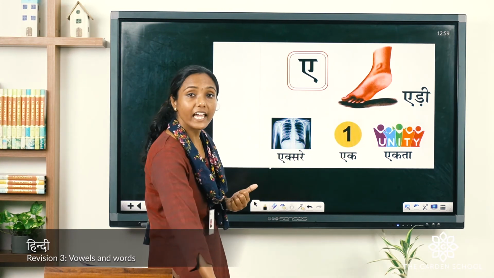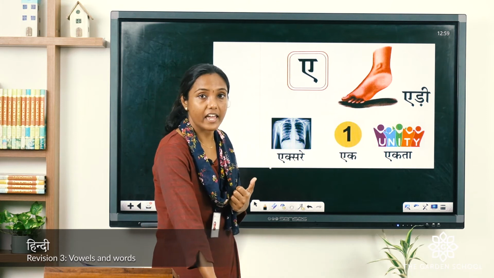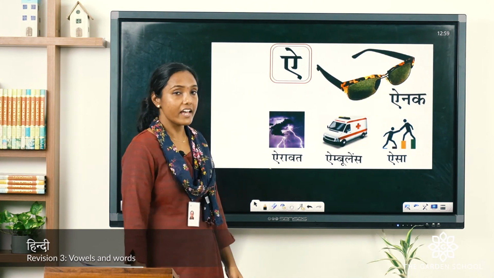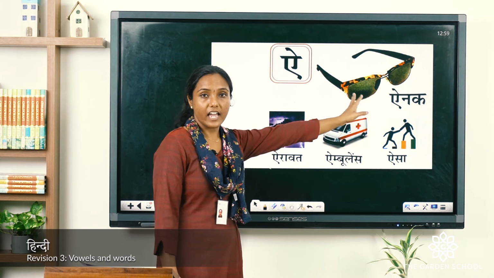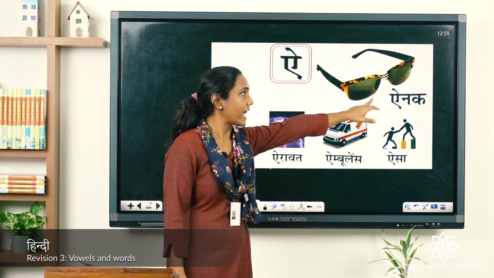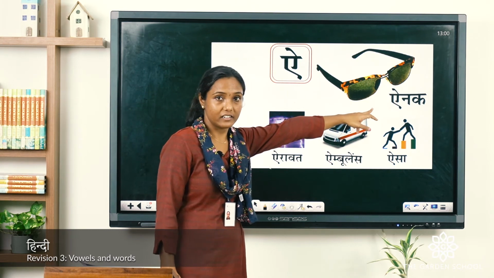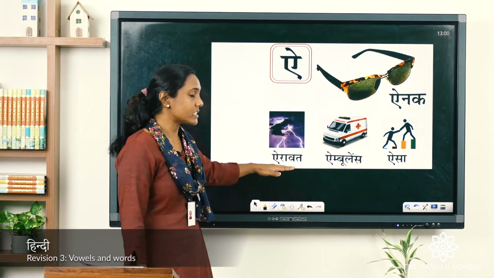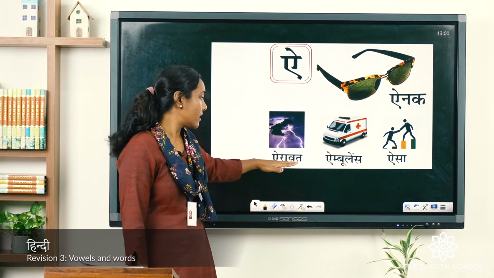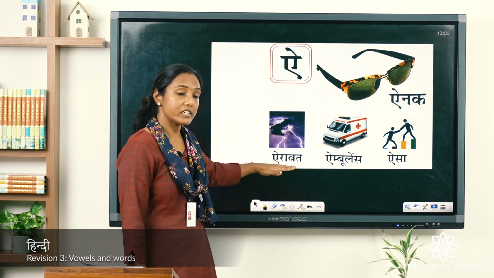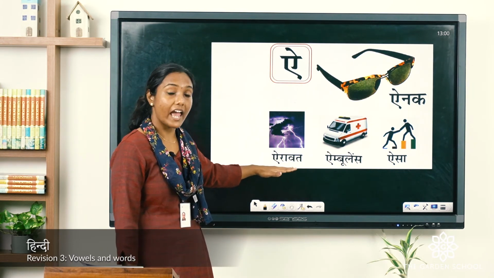Okay, next to A is what vowel? I. So let's see, I. It's anak. A says anak. Anak, you all know it's goggles, right? Anak. Okay. Eravat. That means what? Thunder. Eravat. Can you repeat this word? Eravat.